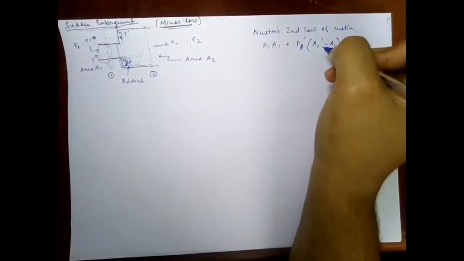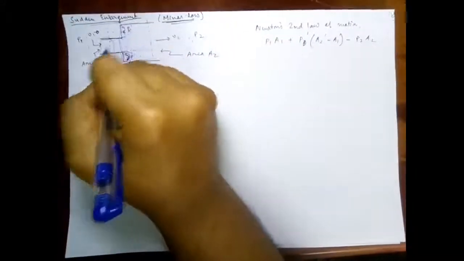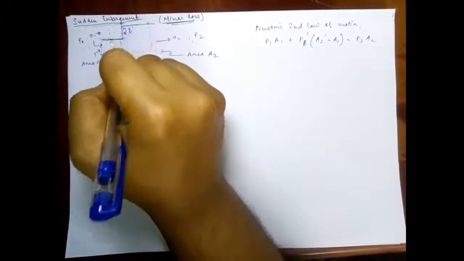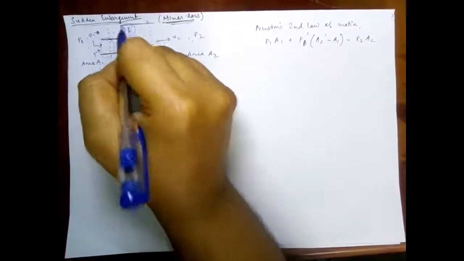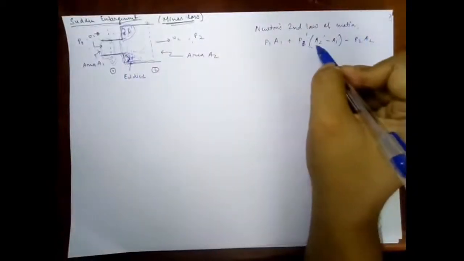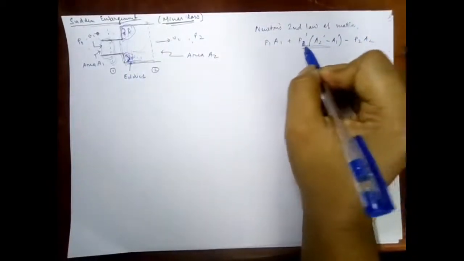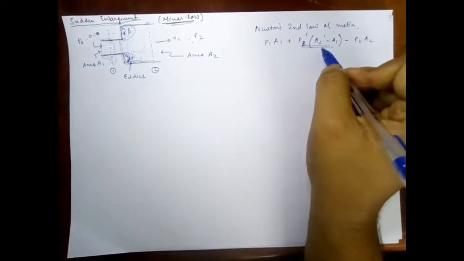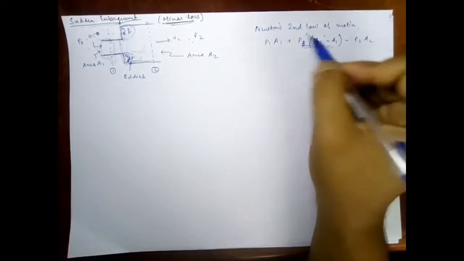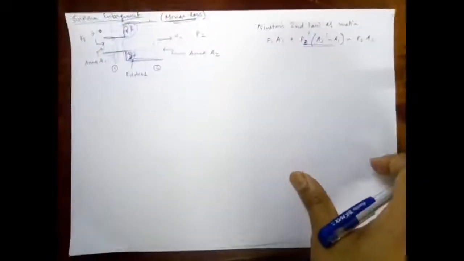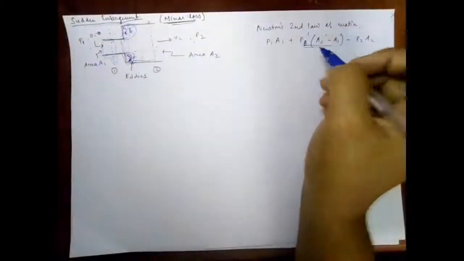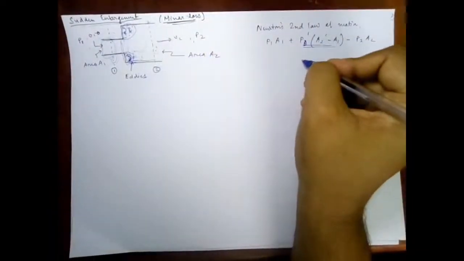So basically P dash is the pressure due to the eddies over here, and if this area is A1 and if this area is A2, so this can be obtained by A2 minus A1. Therefore the pressure force at that place is P dash times A2 minus A1, and also minus P2 A2, that is the pressure force at section 2, and this will be equal to